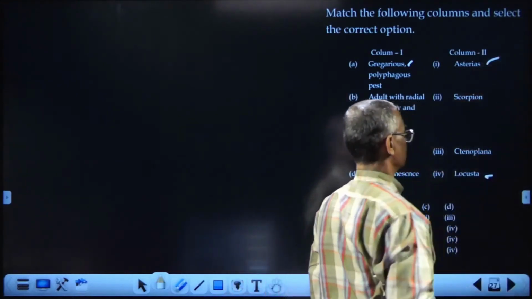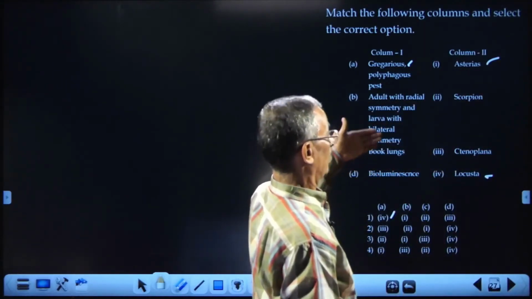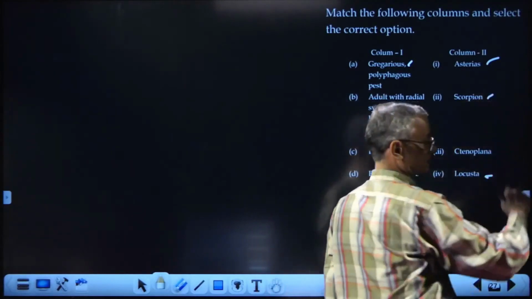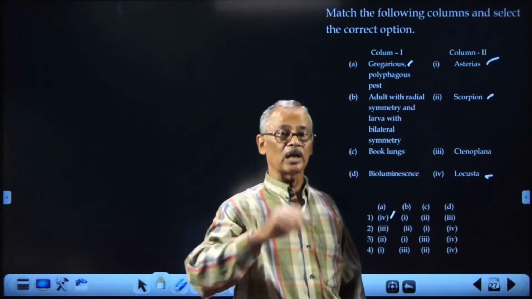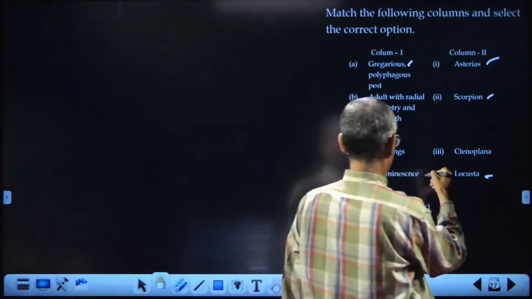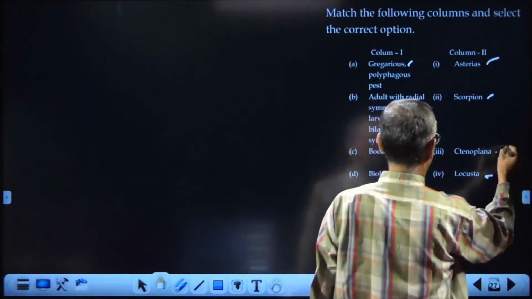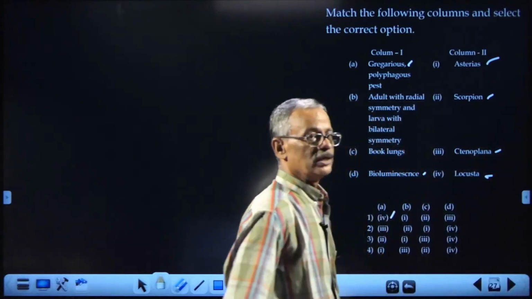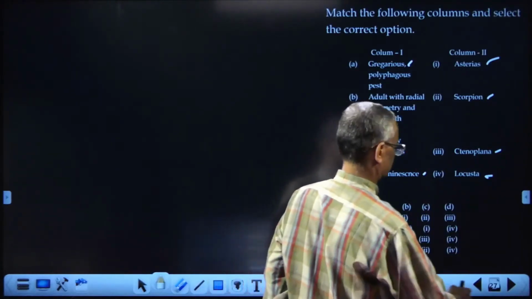Asterias, starfish. Book lung is the respiratory organ of scorpion, arachnids. In Limulus, which is aquatic, instead of book lung, you have book gills. Okay. Bioluminescence, ability to emit light, is characteristic of many of the ctenophores. So the answer is 1.